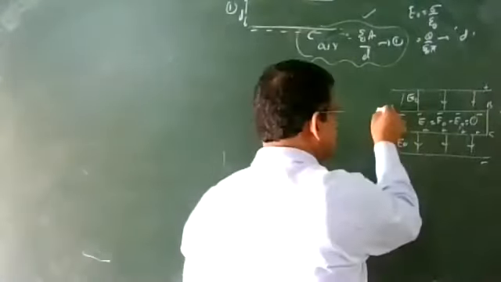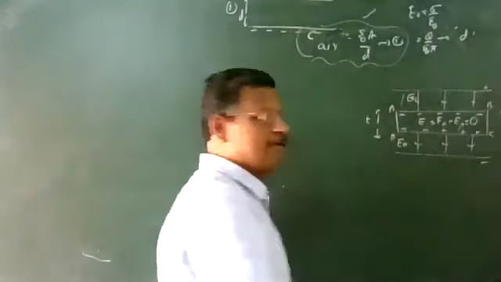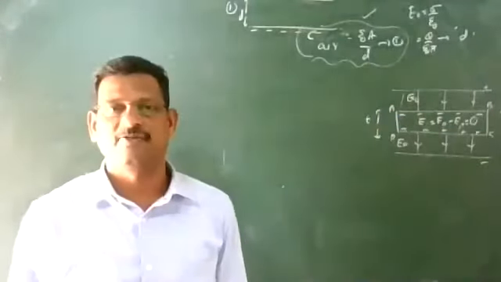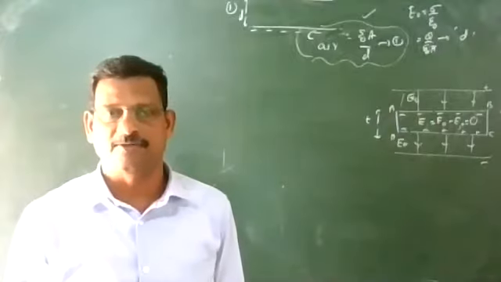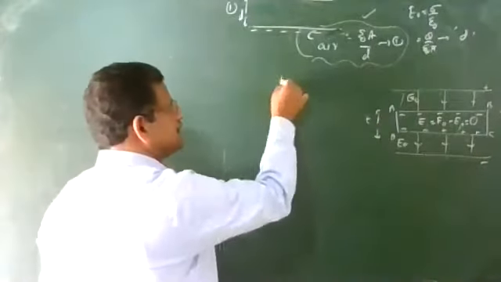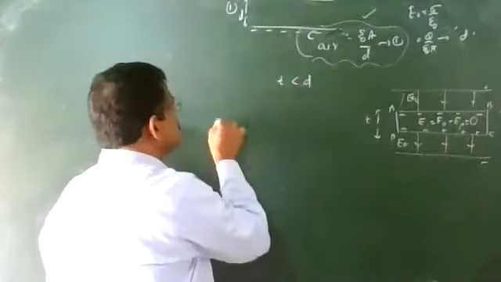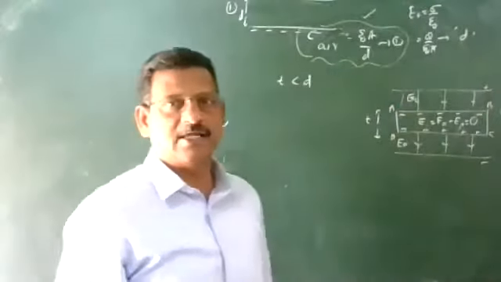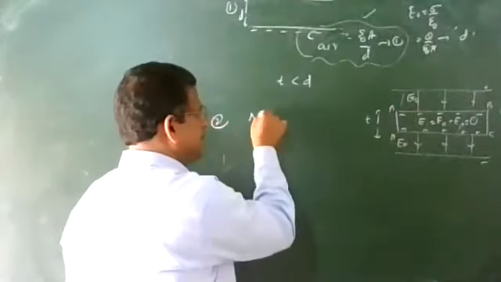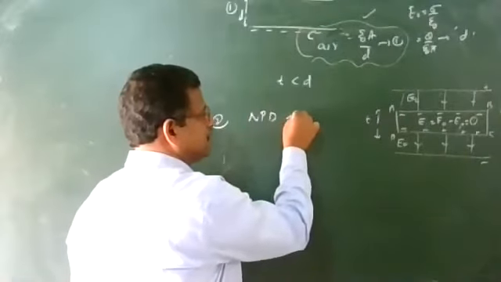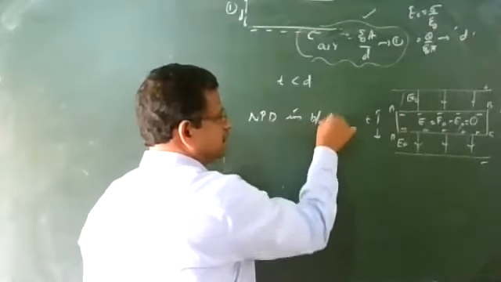So you have a dielectric slab of thickness t placed in the external electric field, that means between the plates of the capacitor. So small t is less than D. Now the non-polar dielectric is in between the plates.